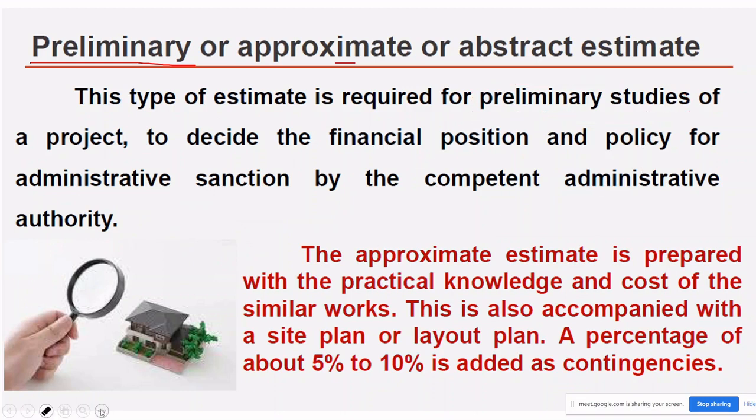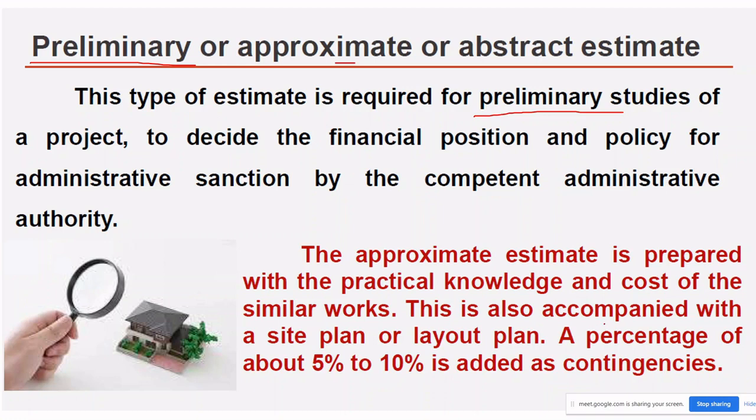Such type of estimate we are seeing today. The first one is the preliminary estimate. This type of estimate is required for preliminary studies for a project to decide the financial position and policy for administrative sanction by the competent administrative authority. The approximate estimate is prepared with practical knowledge and cost of similar works. In the technical department, they have already done so many bridges. If this much amount has been spent for that type of bridge, something extra will be costing for this type of project, so they will give an approximate estimate.